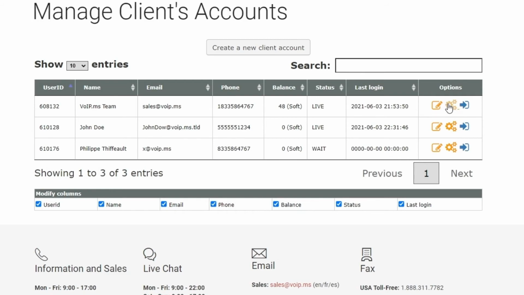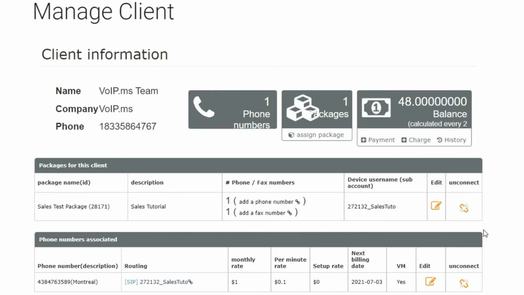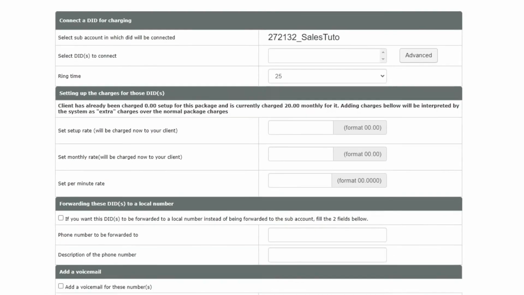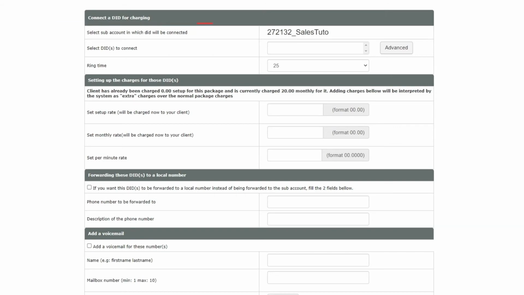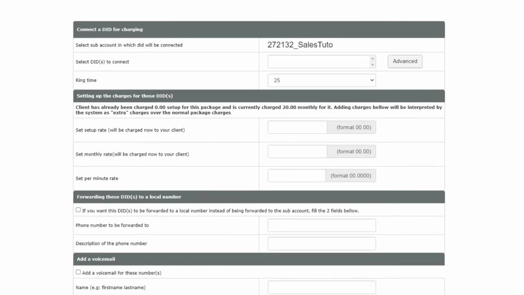Now we will learn how to link a DID to a client. From the Manage Clients Account page, click on the Action button, Manage Client. When you arrive on the client information page, click on Add a phone number. This menu will give you the ability to connect a DID, set up rates for incoming call, configure call forwarding, and add a voicemail.